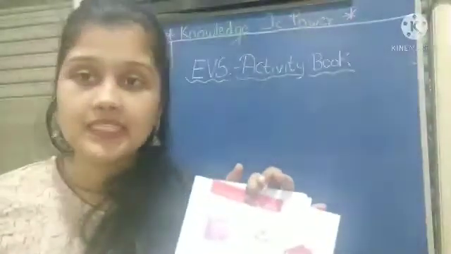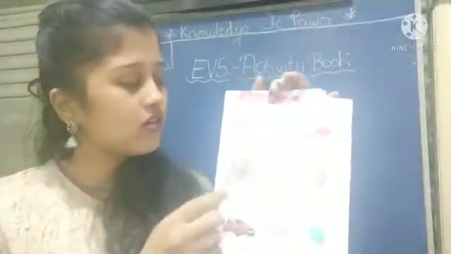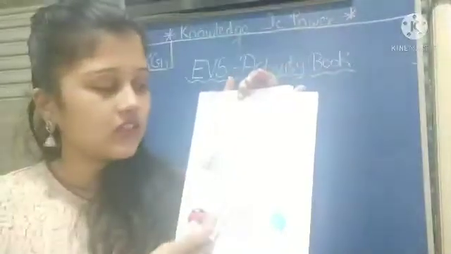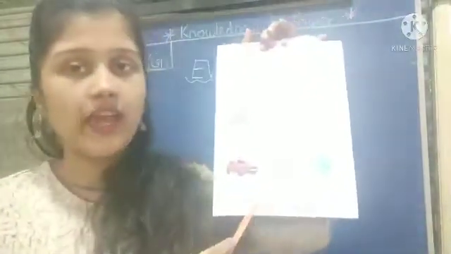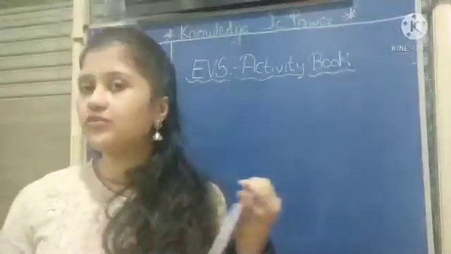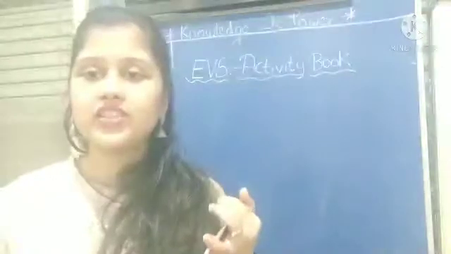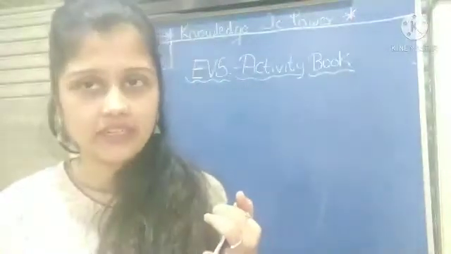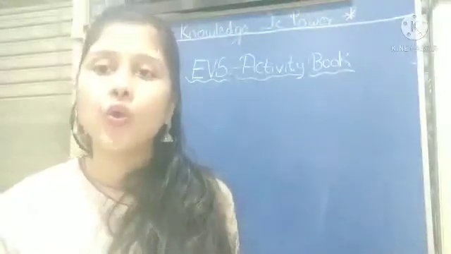So which things do you have to color? School bag, book, crayon, pencil, eraser and scale, car and water bottle. You don't have to color other things. Okay? You have to color only what you carry to school. Okay? So page number 19 you have to do as your homework for today.